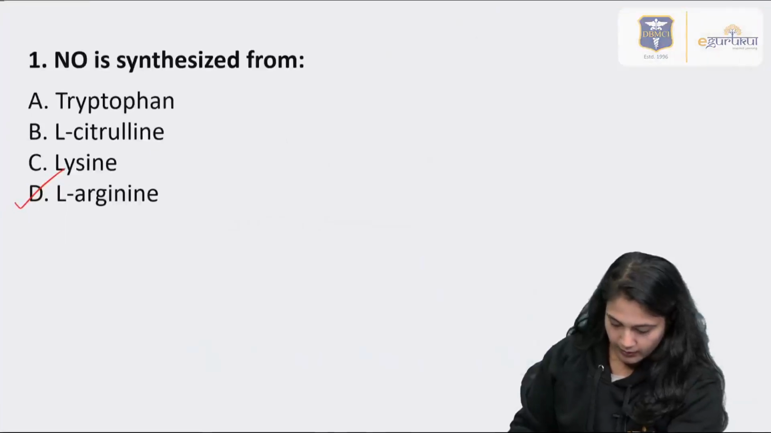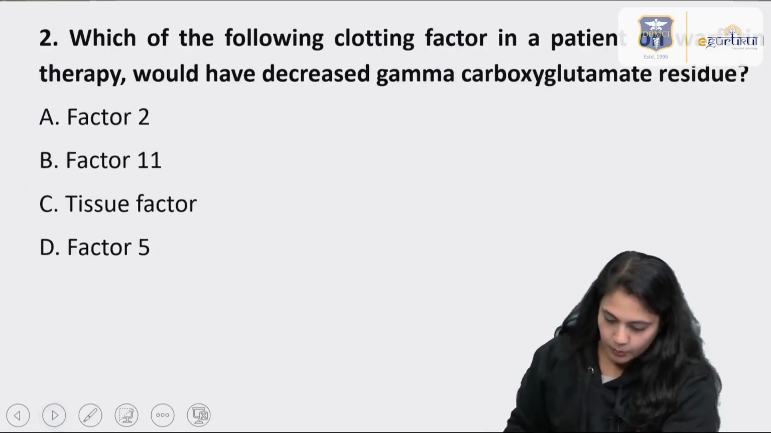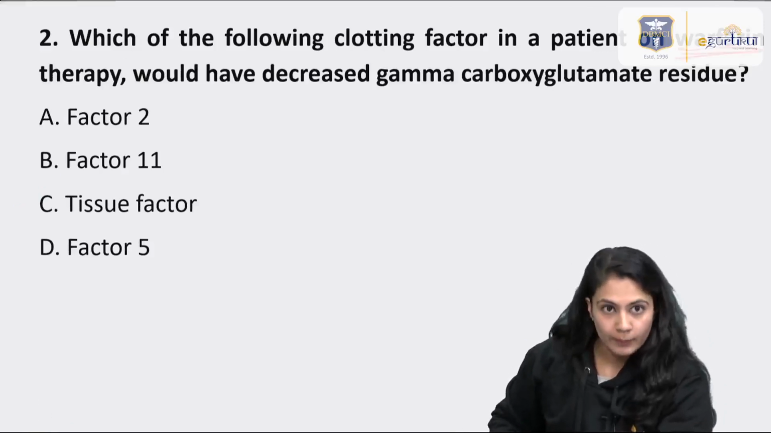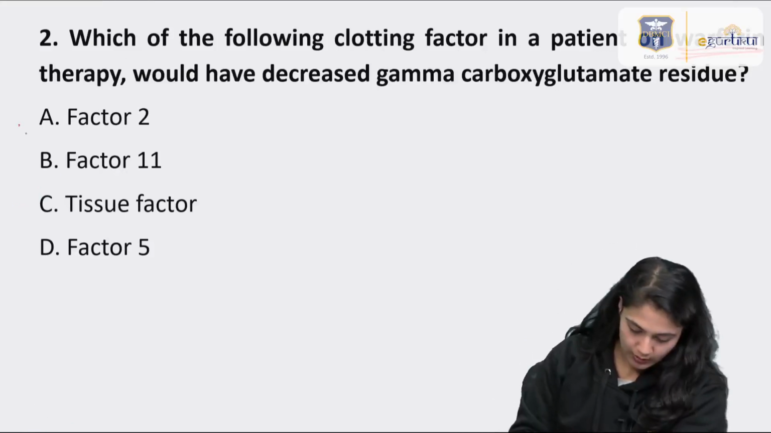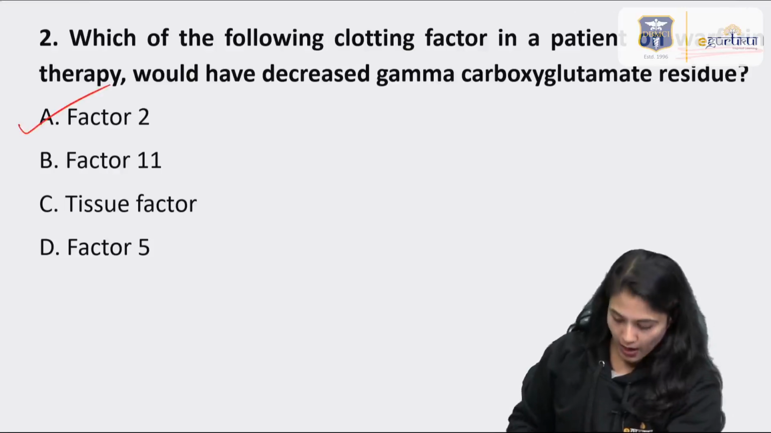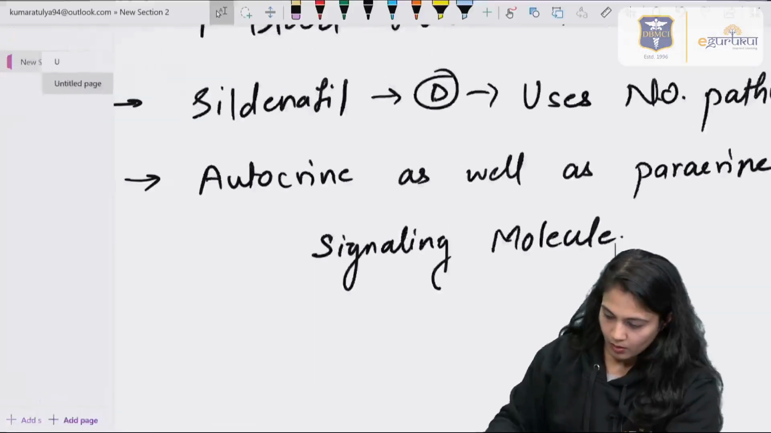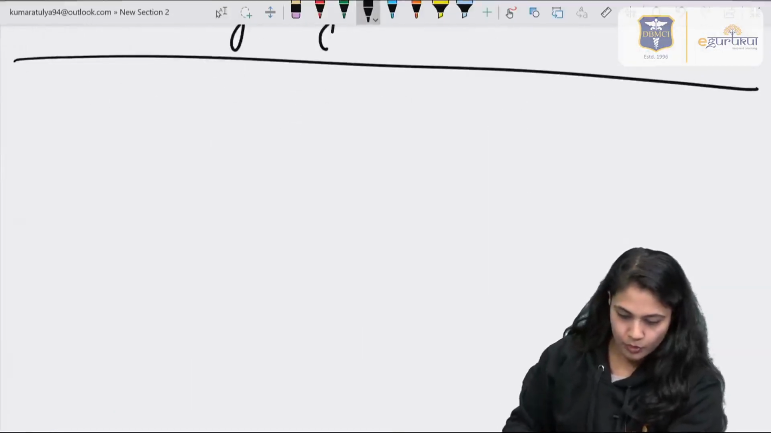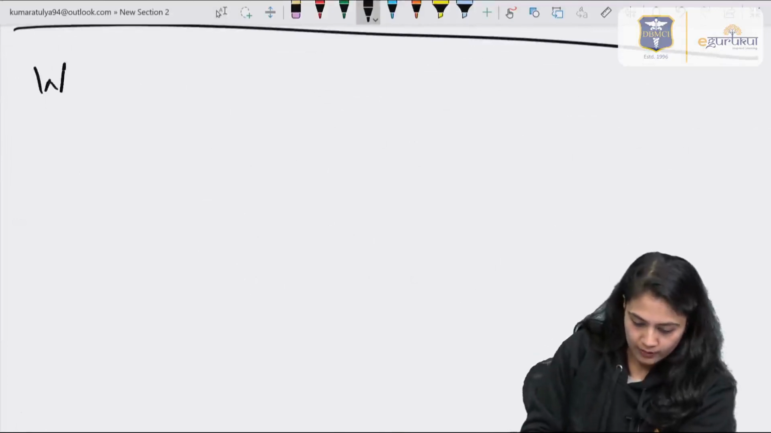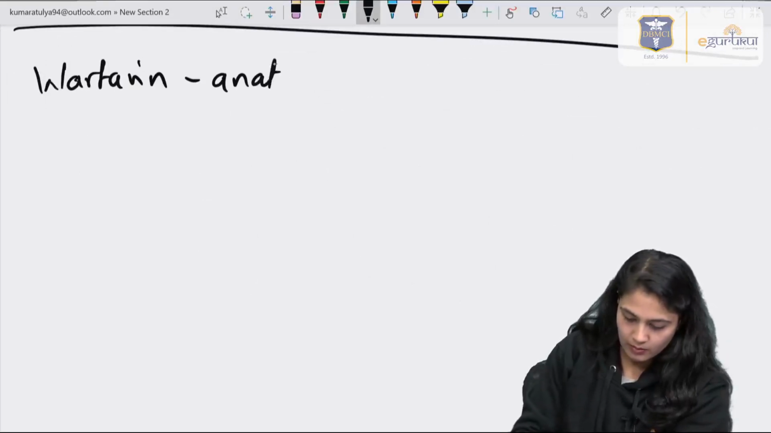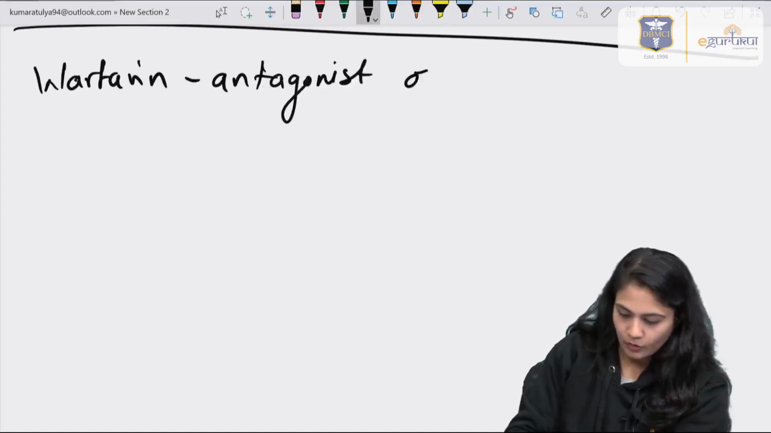So going to the next question, question number 2, right? Question number 2 is about the clotting factor and the patient is on warfarin. So what will happen? The answer of this question is option A, factor 2. Now let's see how this answer is correct. Remember, the drug warfarin is an antagonist of vitamin K.